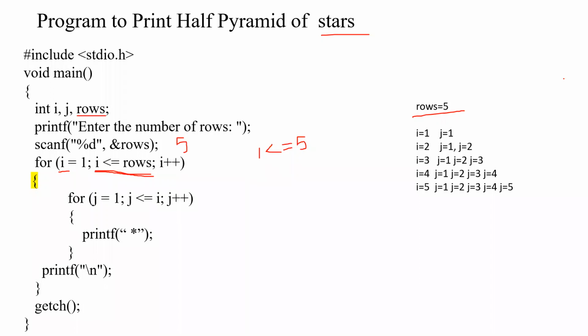So in the first for loop, the testing expression is whether 1 is less than or equal to 5. You know 1 is less than 5, so it will move to the body of the loop. Now in the second, inner for loop, we have the j variable as the control variable. j is initialized to 1. Be ready, answer in the chat box. What is the testing condition? Substitute the values of i and j and write the testing condition for the inner for loop.